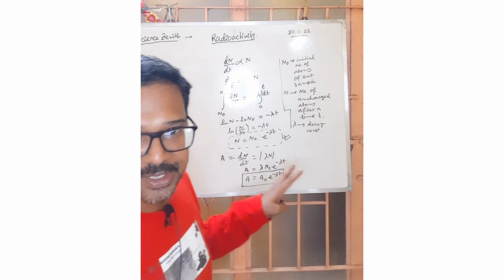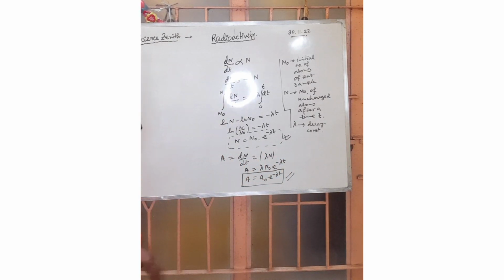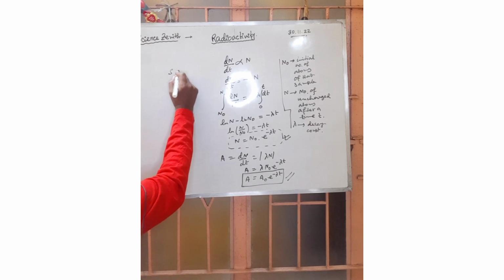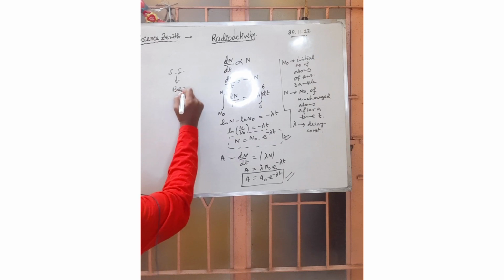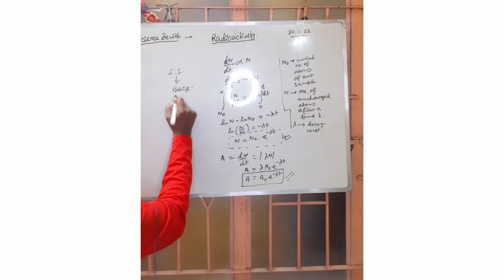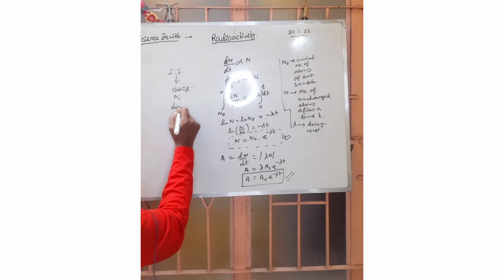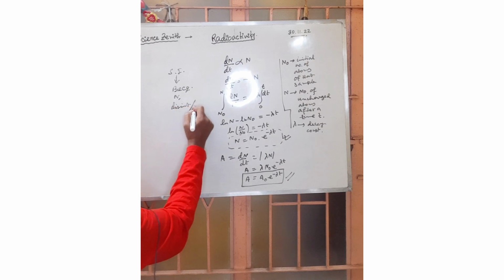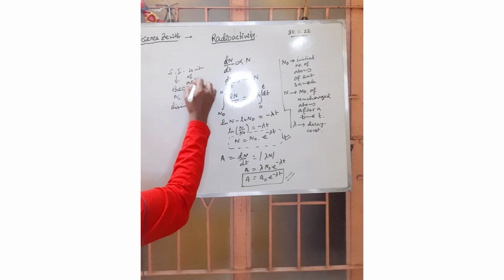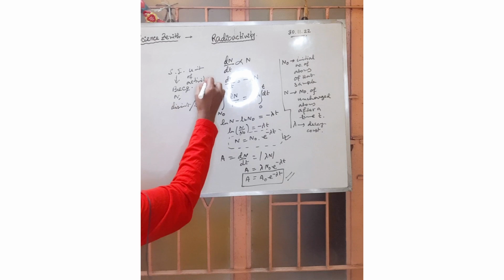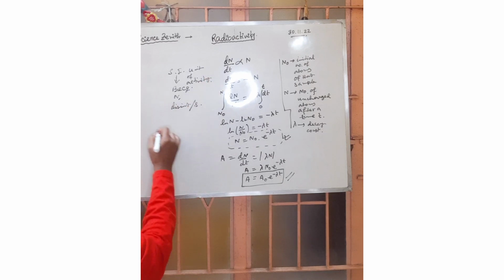And then comes the unit of activity. What is the SI unit of activity? In SI, the unit of activity is the becquerel, or you can also write disintegration per second. The practical unit is something else.